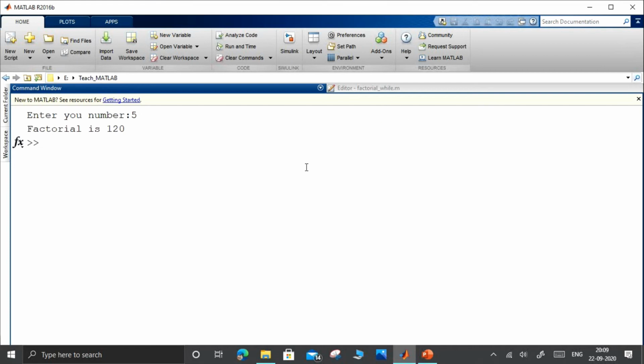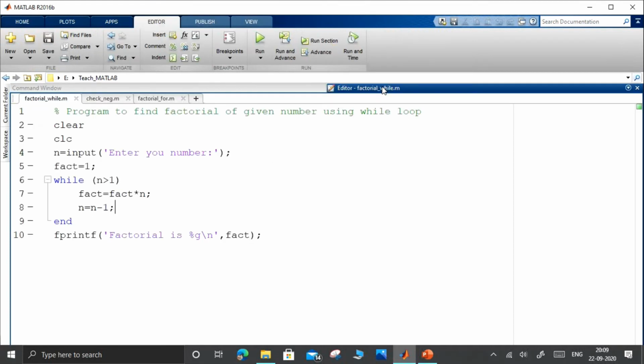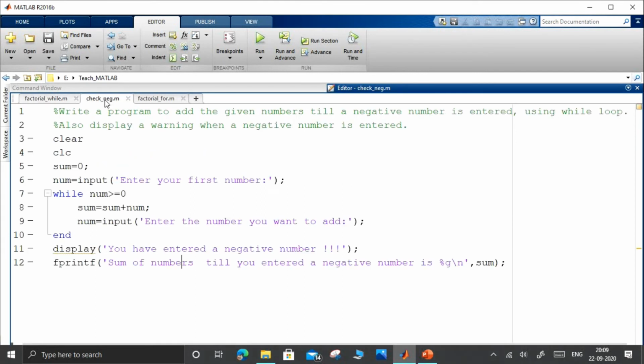So let us go back to another program to explain the indefiniteness of the while loop. In this program, we have to add the numbers given by the user continuously. And we have to display the sum at the instant when a negative number is entered by the user.